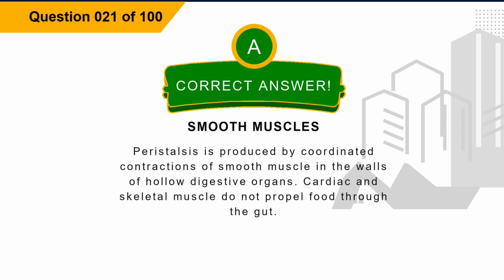Explanation: peristalsis is produced by coordinated contractions of smooth muscle in the walls of hollow digestive organs. Cardiac and skeletal muscle do not propel food through the gut.